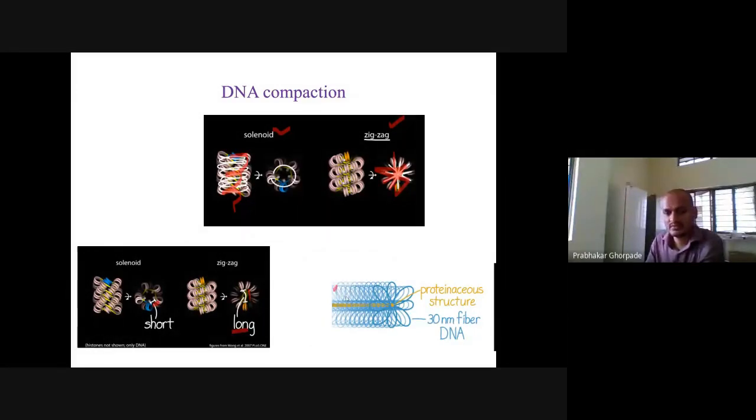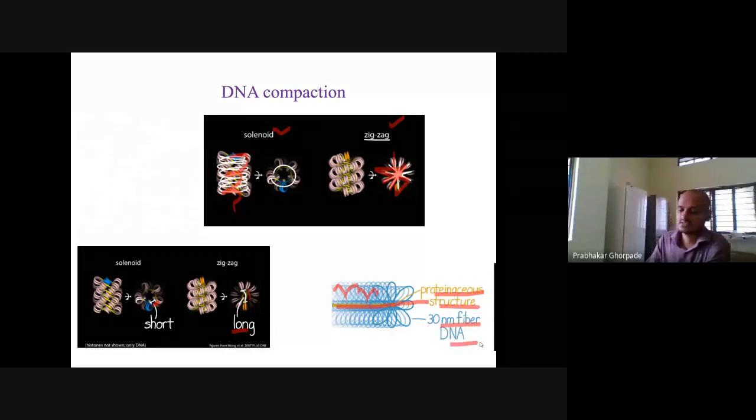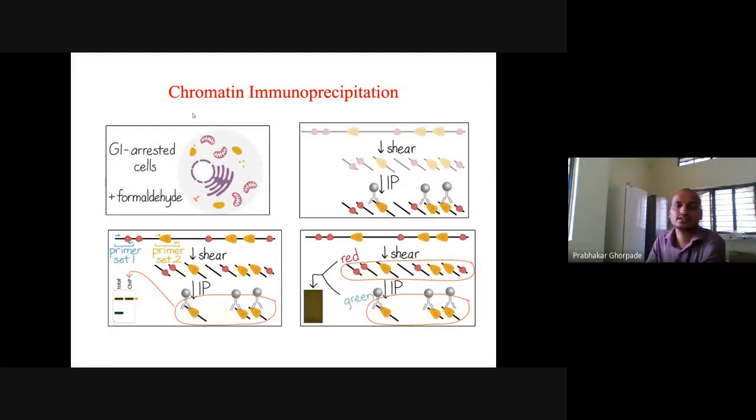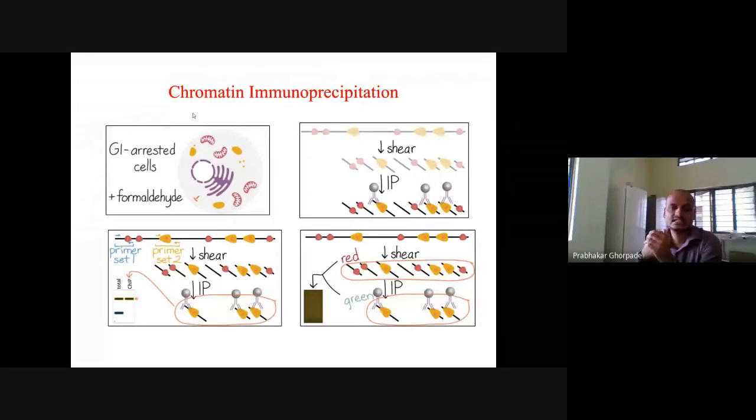So this DNA, whenever you compact it around the central proteinaceous axis, this is a proteinaceous axis, and this is a 30 nanometer fiber of the DNA. So that is there. And whenever you want to see where protein binds on the DNA, during DNA replication, we are saying that it contains DNA helicase, topoisomerase, DNA polymerase, and DNA primase.